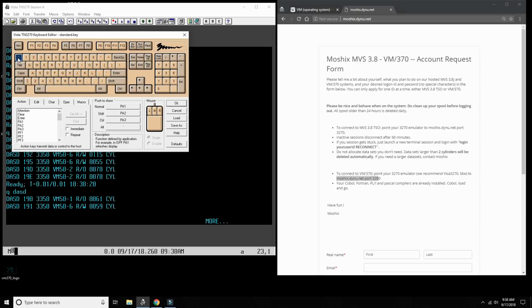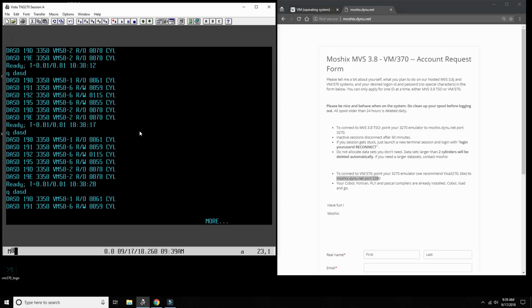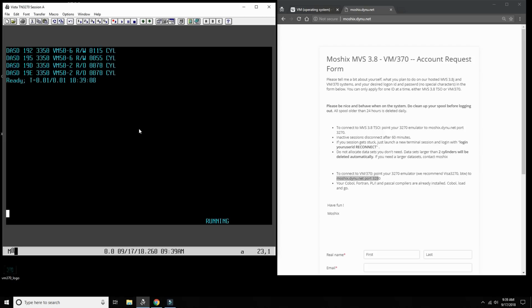When I do shift and apostrophe, it will actually send PA2 to the mainframe and it will clear the screen. That's why you should always have PA2 mapped somewhere on your keyboard if you work with VM370.